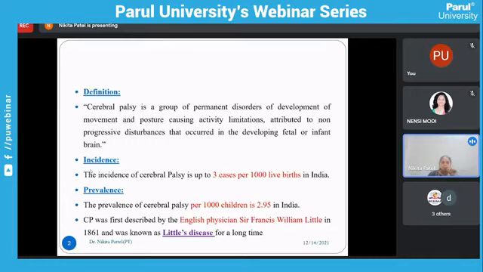The incidence of CP is up to 3 cases per thousand live births in India. Prevalence is 2.95 per 1,000 children. In the past, CP was known as Little's disease, named after the English physician Sir William John Little, who first described CP. Because of his name, CP was diagnosed as Little's disease in the past.